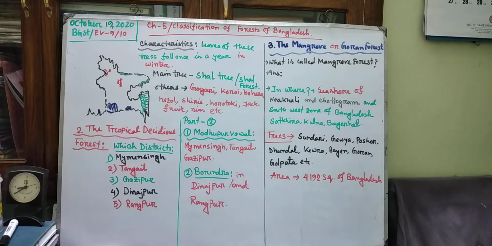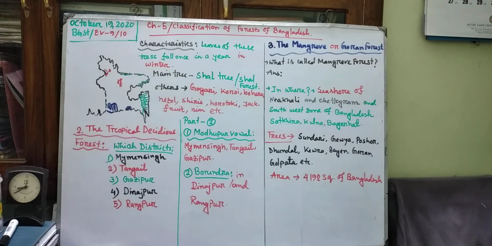What are the other trees that grow in these red marked portions? That is gojari, koroi, bohera, hijau, shirish, hortoki, jackfruit, neem, etc. You will have to memorize these names. It may come in your MCQ question also, and also in your creative portions you may have to explain about these forest trees.